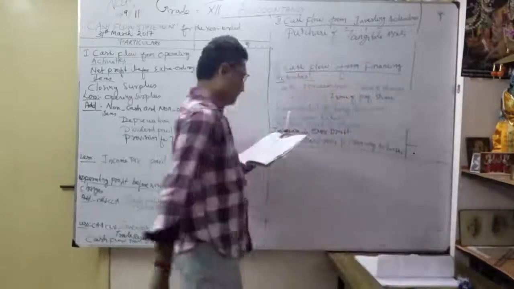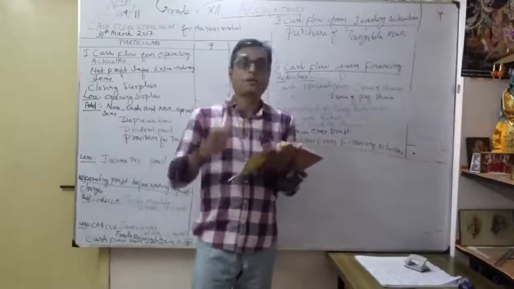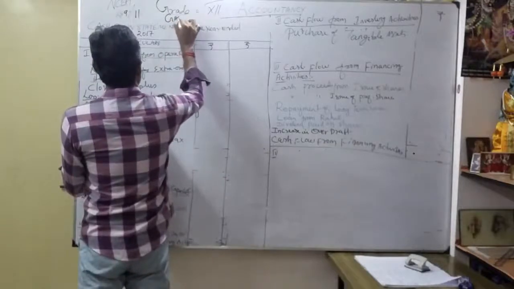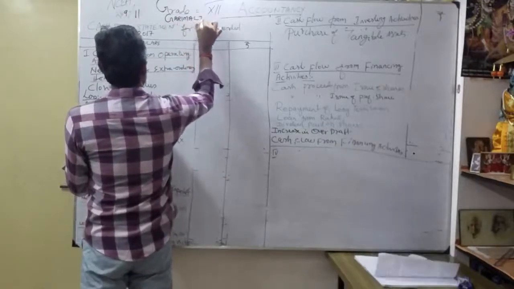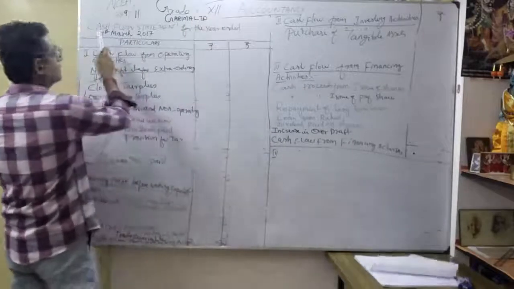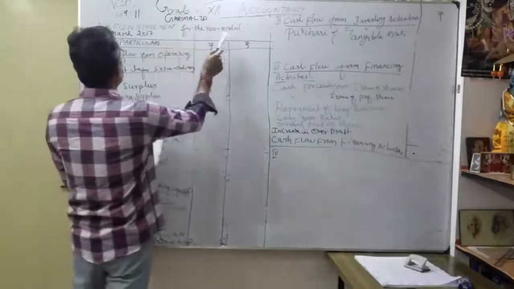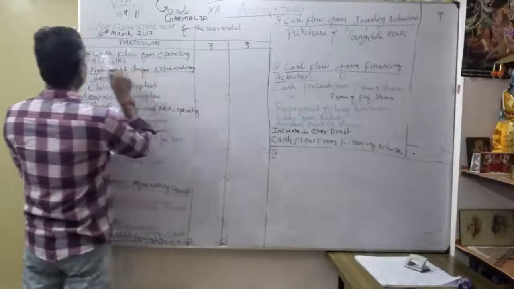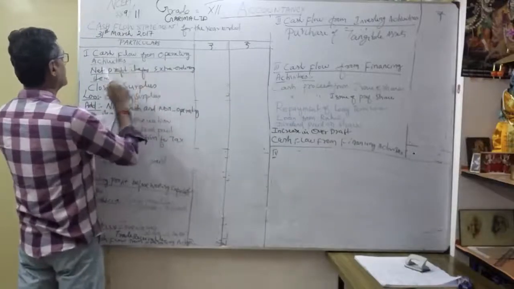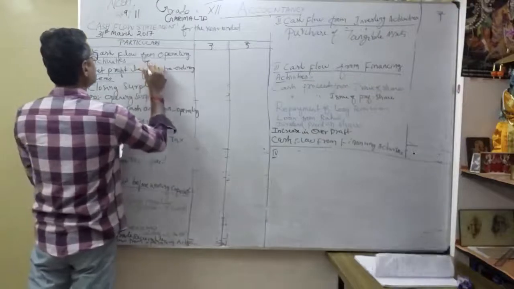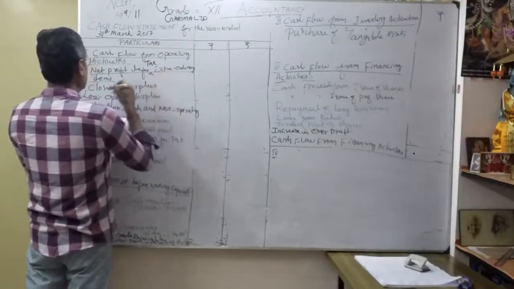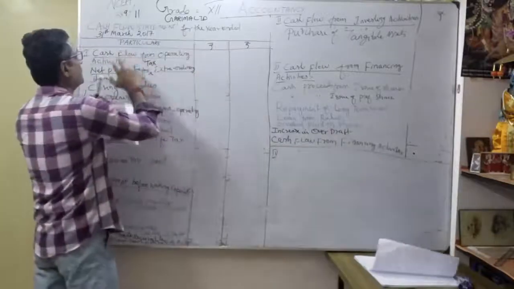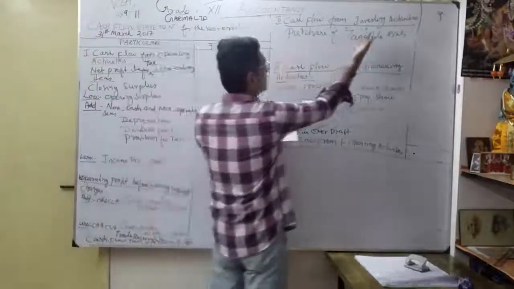Now we move to our exercise, page number 289, problem number 11. The company name is Garima Limited. Write in the same manner: cash flow statement for the year ended 31st March 2017. Under particulars, make two columns. First open cash flow from operating activities, under that net profit before tax and extraordinary items. Thereafter, cash flow from investing activities.